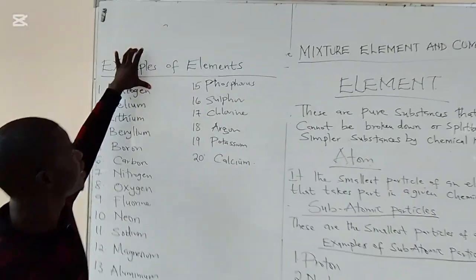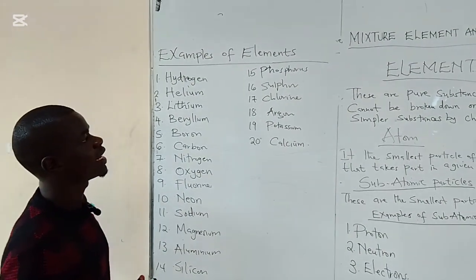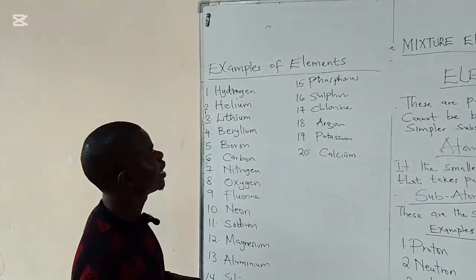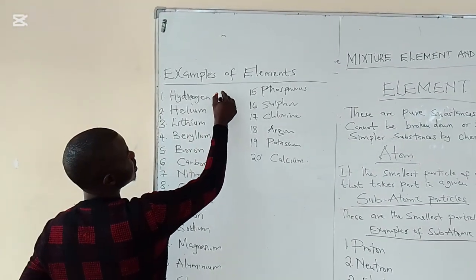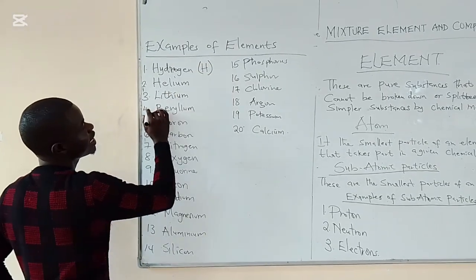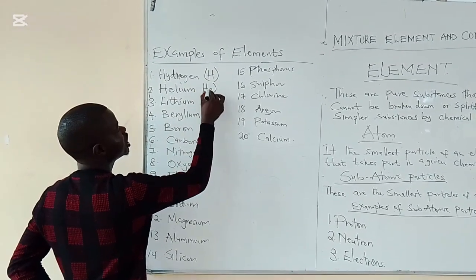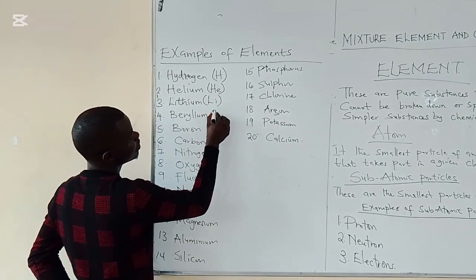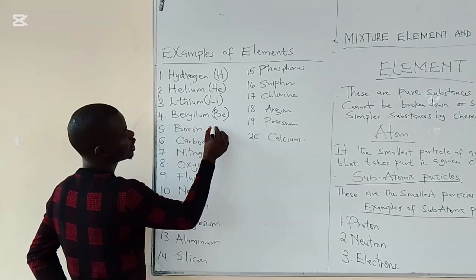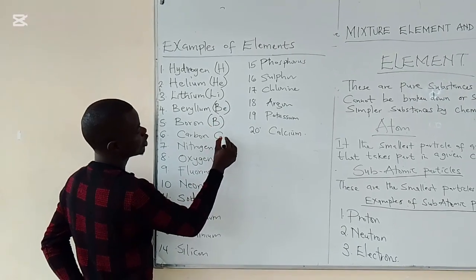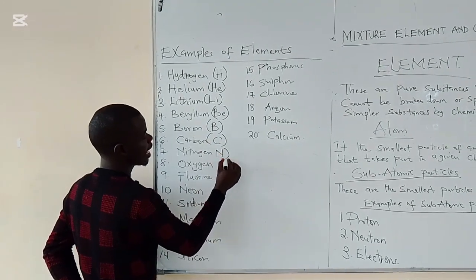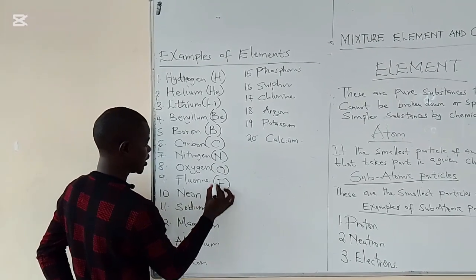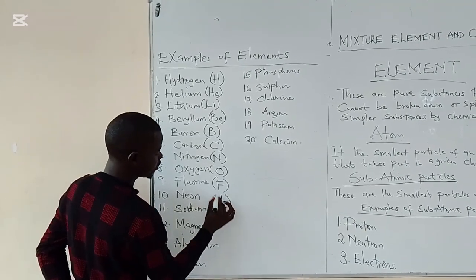As we name the first 20 elements, we are also going to consider their symbols. The first one is hydrogen, whereby the symbol is capital H. The second one is helium, capital H and small e. Then lithium, capital L and small i. Beryllium is capital B and small e. Boron is just a capital B. Carbon, capital C. Nitrogen is a capital N. Oxygen is a capital O. Fluorine, capital F. Neon is a capital N and small e.